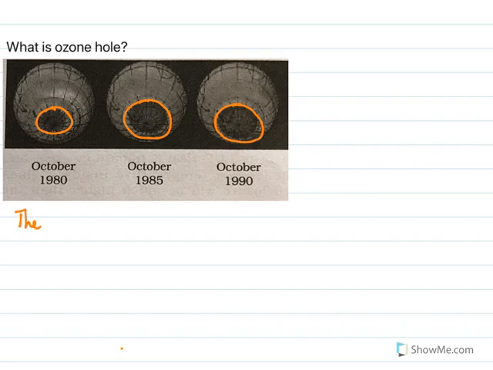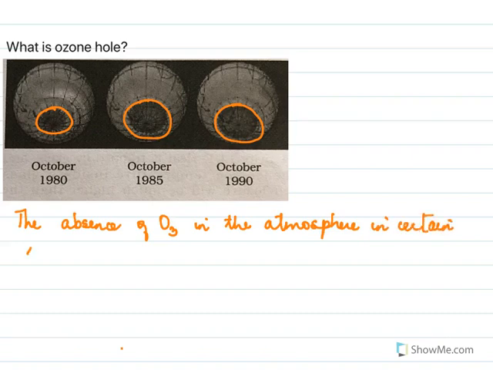So, the absence of ozone in the atmosphere in certain regions, especially over the Antarctica, over the poles, is called the ozone hole. Here is the ozone hole. They are just showing here how it is growing larger by the years.